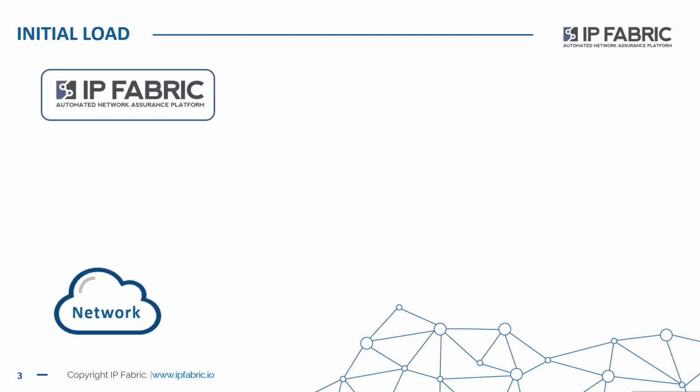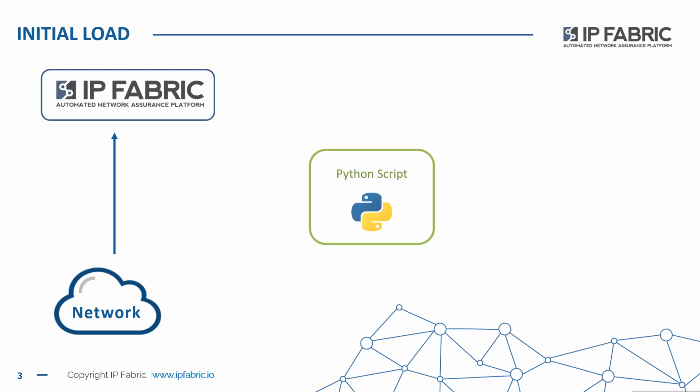Once our source of truth is installed into the network, we need to create that initial load to get the data from the network as it stands and push it into the source of truth, so that the source of truth actually represents the network as it is. IP Fabric is busy harvesting the data from the network. Every snapshot, it goes ahead and pulls all the inventory data, all of the interface information, all of the configuration, all of the state that's in the network, day after day after day. Using a Python script, we can extract that data from IP Fabric and potentially use it to update Netbox.